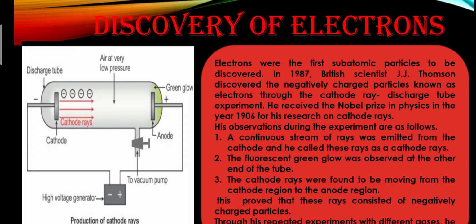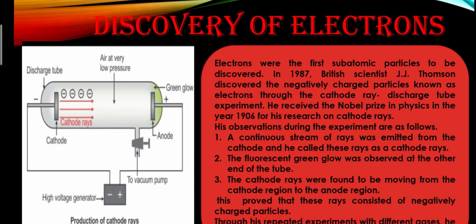The principle behind this experiment was that gases act as poor conductors of electricity under normal conditions, but at very high voltage and under low pressure conditions, they become good conductors of electricity. Now, when this high voltage electricity was passed through, the metal plate cathode started radiating some rays, and those rays were traveling from the cathode towards the anode, that is, from the negative terminal towards the positive terminal.